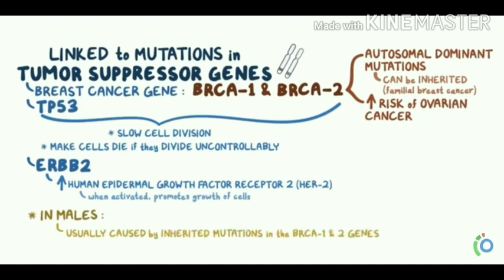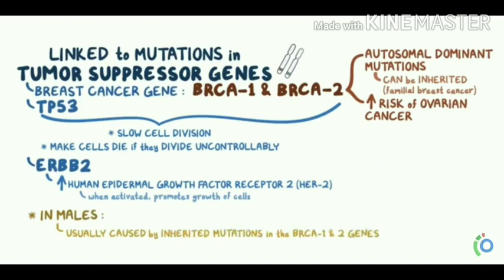The mutations in BRCA1 and BRCA2 are autosomal dominant mutations which can be inherited and cause familial breast cancer. In addition to breast cancer, these mutations also cause an increased risk of ovarian cancer.